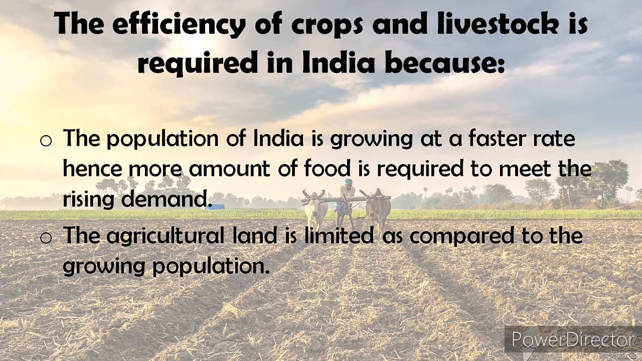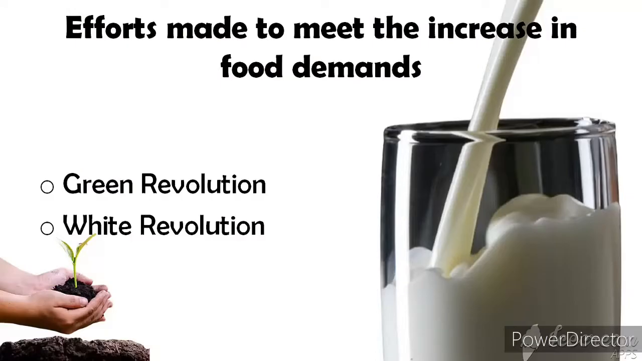India has a high population of more than 1 billion and is still growing. To feed this growing population, we need more than a quarter of a billion tons of grain per year. This can be done by farming on more land, but India is already intensively cultivated. Hence, it is necessary to increase the efficiency of production for both crops and livestock. Efforts made to meet the increase in food demands are the Green Revolution and the White Revolution.